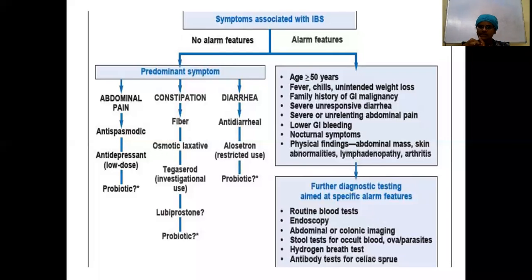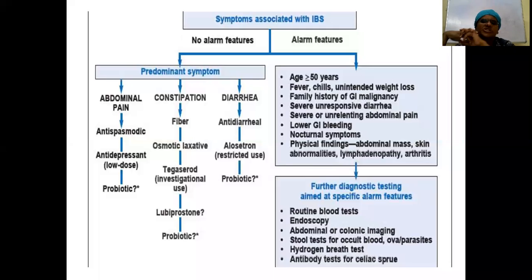If there are nocturnal symptoms, or upon physical examination, as I told you, in examination you will not find anything abnormal, but in some patients you might find tenderness in the left iliac fossa because of the palpable, tender sigmoid colon. But apart from that, you will not find any other abnormalities in the patients. But what is a red flag sign? When you find any abdominal mass, or any lymphadenopathy, or any associated arthritis, or any associated skin abnormalities. These are all the red flag signs of irritable bowel syndrome.